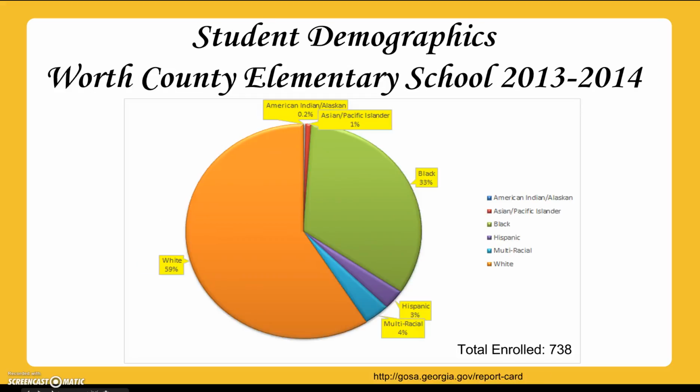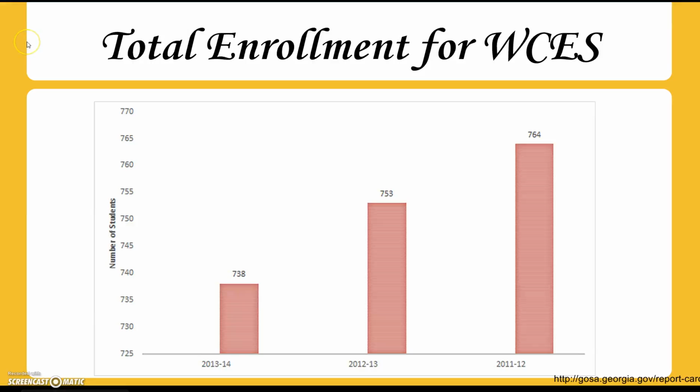Now let's look at Worth County Elementary School for this past year. Again, the demographics for our school are very similar to the demographics for our district and the state, with the black and white populations being the highest percentage, 33% and 59% respectively. When looking at the total enrollment for Worth County Elementary School over the past 3 years, we can see a decrease in the total enrollment from 764 down to 738.